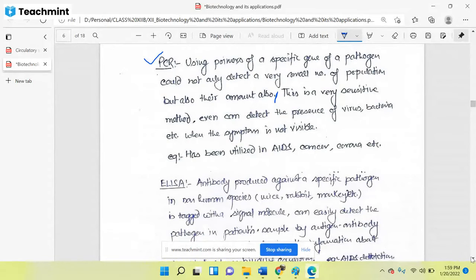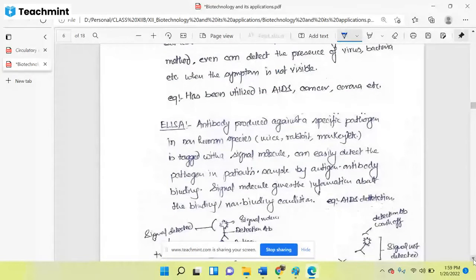Okay, now antibody is produced against a specific pathogen in non-human species such as mice, rabbit, monkey. Suppose we want to make the antibody for the coronavirus. What we will do is take the coronavirus and inject it into either mice or rabbit or monkey.